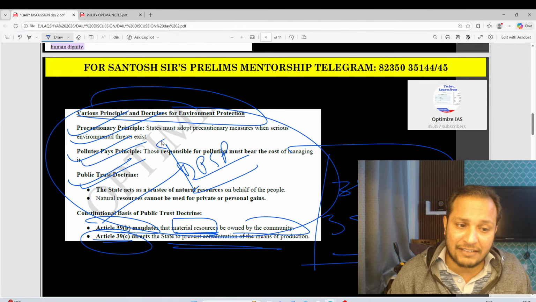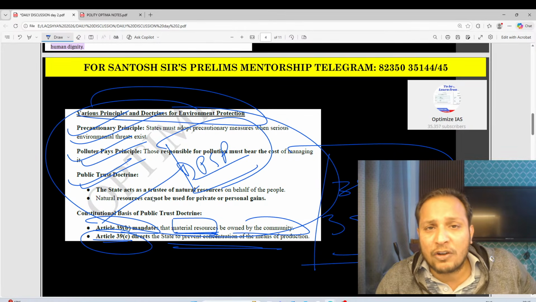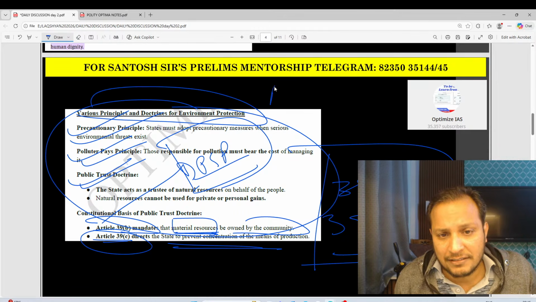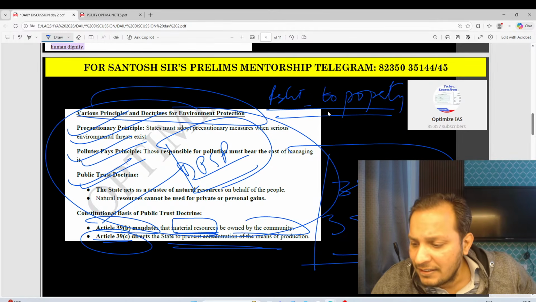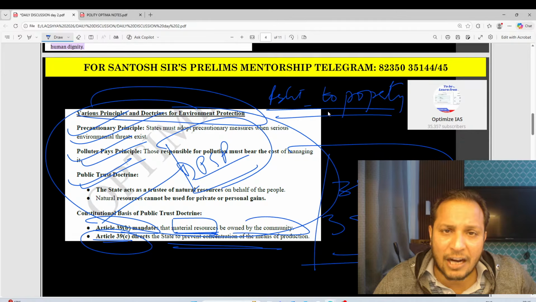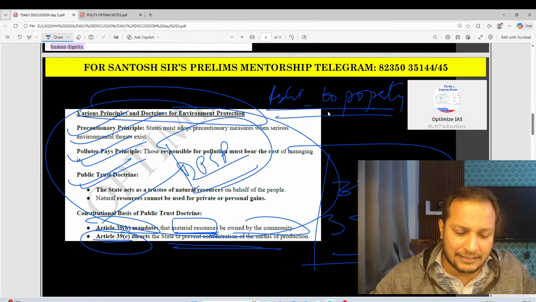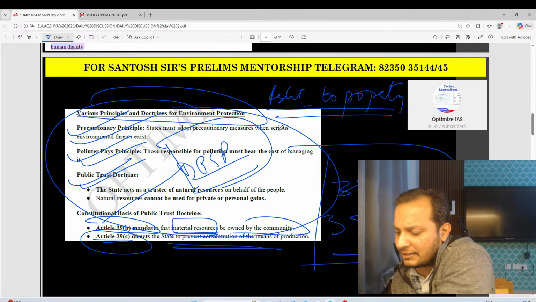Okay, so this is very, very important, because guys, there is a provision in the constitution, right to property. This was also in the news. Guys, right to property, is it a fundamental right? Yes or no? In the comment box, let me see how many of you are able to answer.